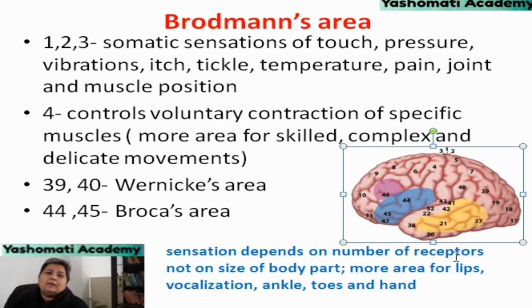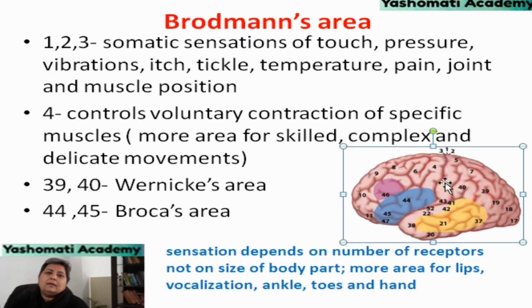Sensation depends upon the number of receptors and not on the size of the body part. More area is given for lips, vocalization, ankle, toes and hand. This information is given about the voluntary contraction area, which is related to areas 1, 2, 3 and 4.